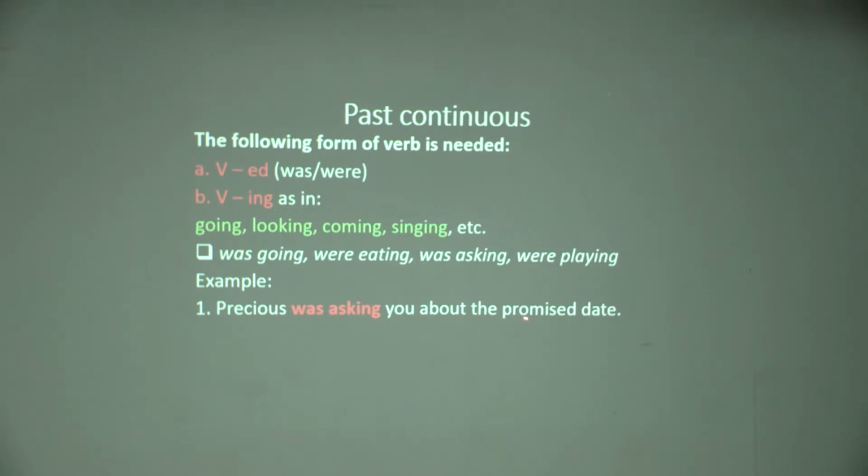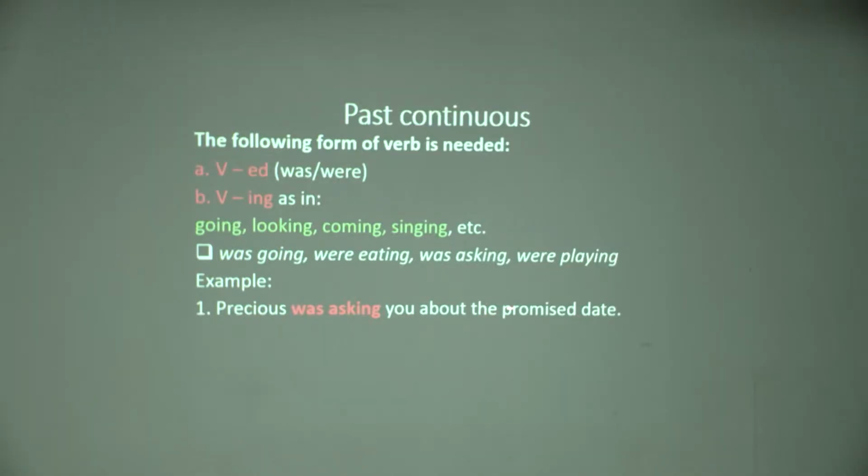But here, it is used as an adjective, not a noun. It is used as what? An adjective. This is actually the noun, date. A date is like taking someone out to have either food or an entertainment. So the article or the determiner there and the adjective telling us more about date. Which date? The promised date. So we are saying that Precious was asking you about the promised date.